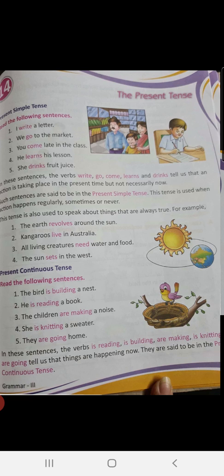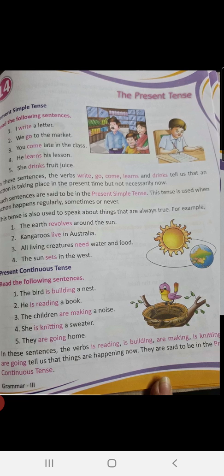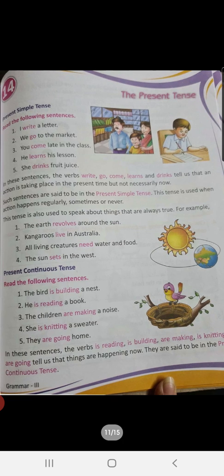He is reading a book. The children are making a noise. Children, here in this sentence, third one, the children. This subject is a plural subject. Okay, they're talking about many children. So the helping verb is are. And the verb we have used is make and added ing to it. She is knitting a sweater. They are going home. I hope continuous tenses are clear to you.